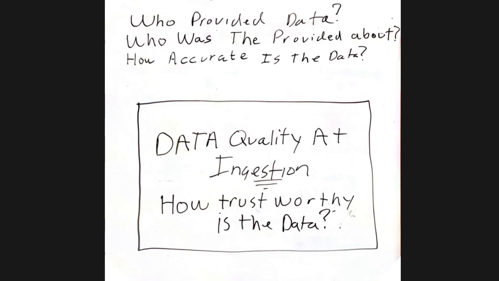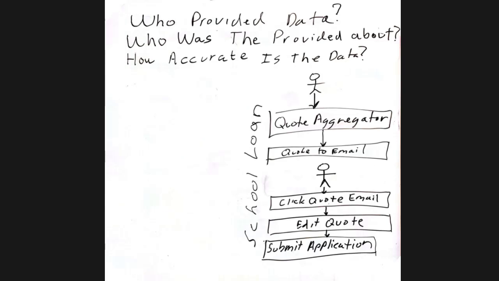Those are the big things we're going to talk about: the data quality at ingestion and how trustworthy the data that's been provided is. We're going to put everything within the frame of the three questions. We are going to do a school loan example, and we'll talk about whether we know who provided the data, who it was provided about, and how accurate the data is.